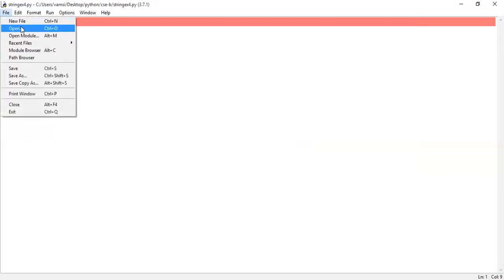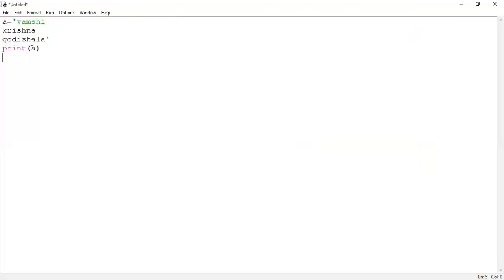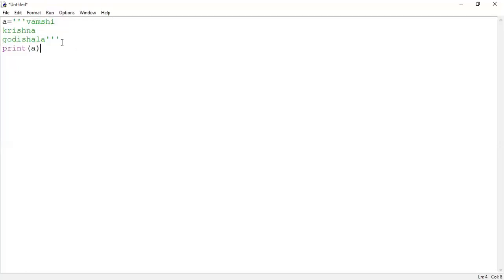So go to the new file again. Copy the code. Are you able to see the untitled window? Yes, sir. So in place of single quotes, what it has to be replaced with? It has to be replaced with triple quotes. Is it clear, guys? Yes, sir. At the end of Godishala, again we have to specify triple quote. Now see here, colors have changed. Are you able to notice it? Yes, sir.